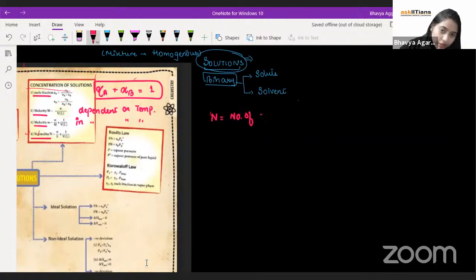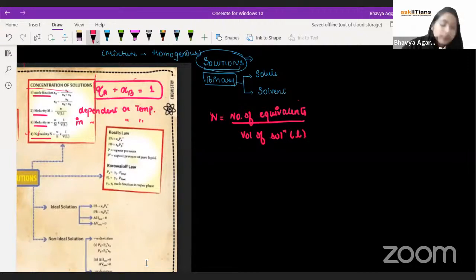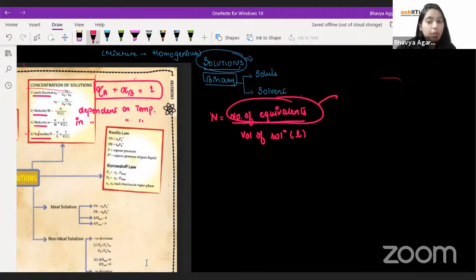These are number of equivalents per unit volume of solution in liters. So these number of equivalents are given as the mass upon equivalent mass.